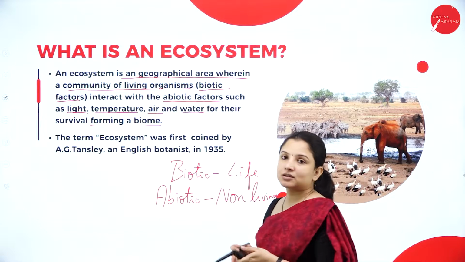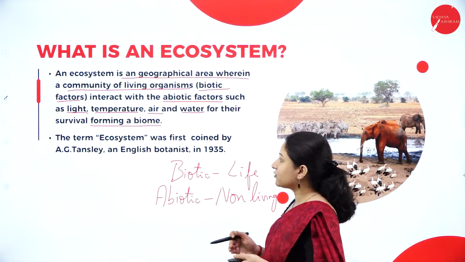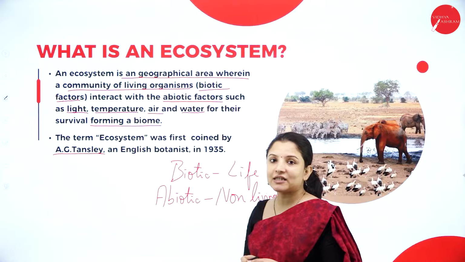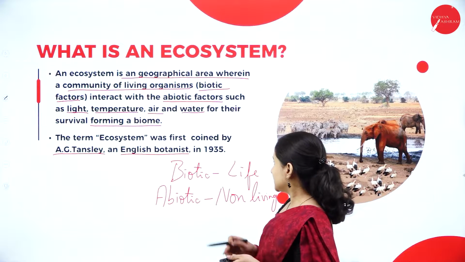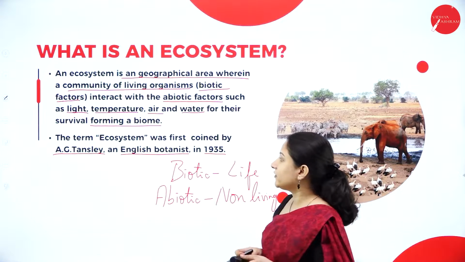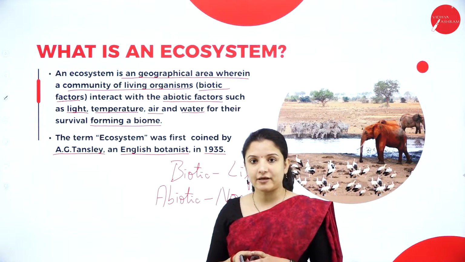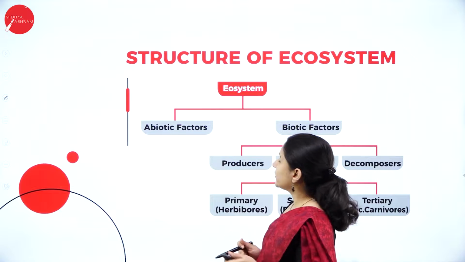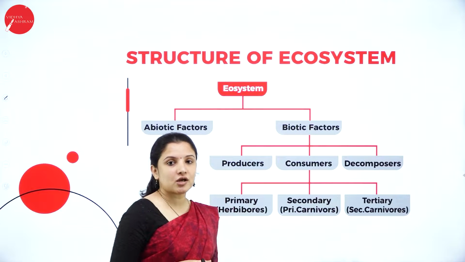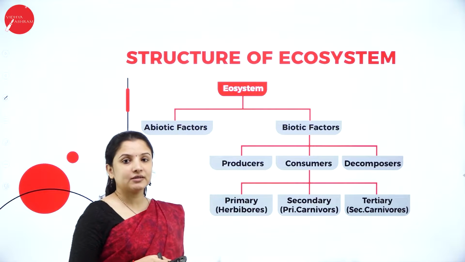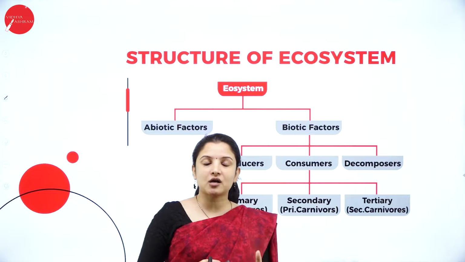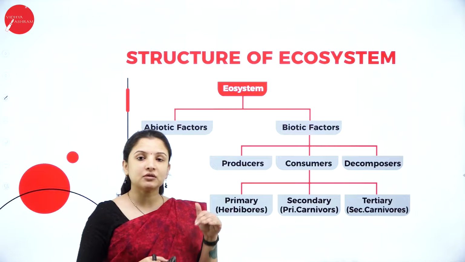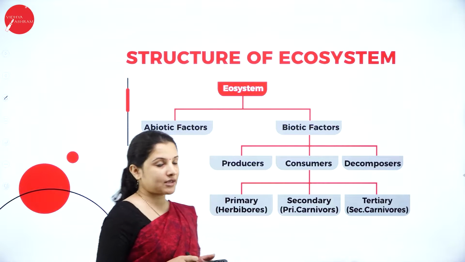So who coined this term ecosystem? So the term ecosystem was coined by A.G. Tansley. So he was an English botanist. So this person in the year 1935, he actually coined the term ecosystem. So the credit goes to A.G. Tansley. So moving further, let us study about the structure of the ecosystem. So in this session, we shall concentrate on the structure and function of the ecosystem, wherein function of ecosystem will continue with that in the next session as well.